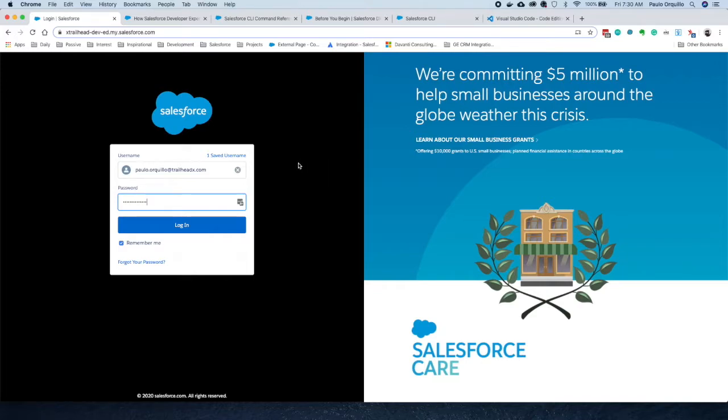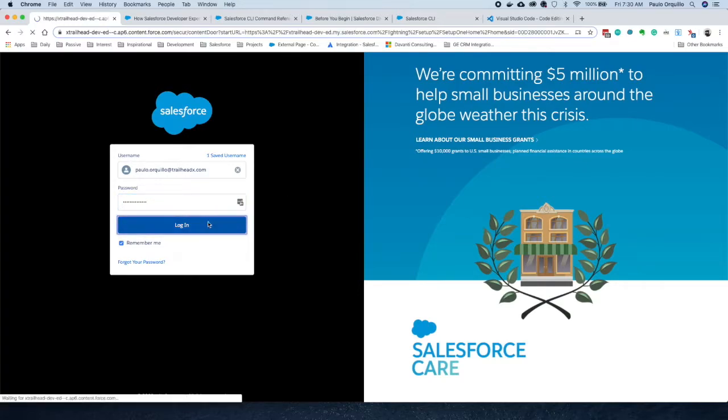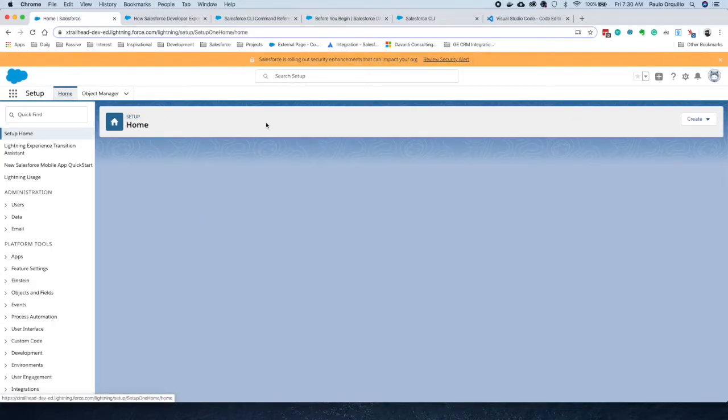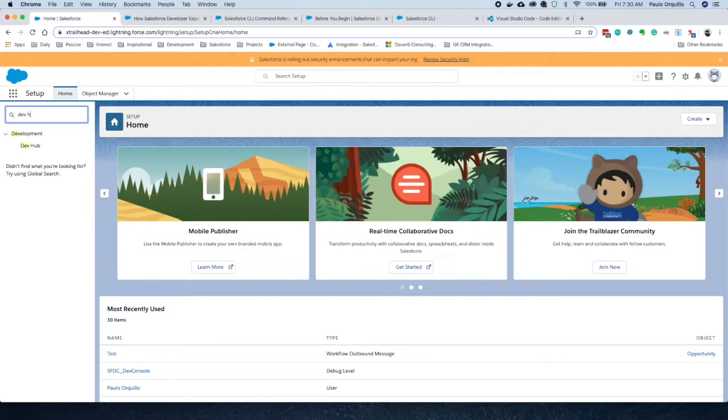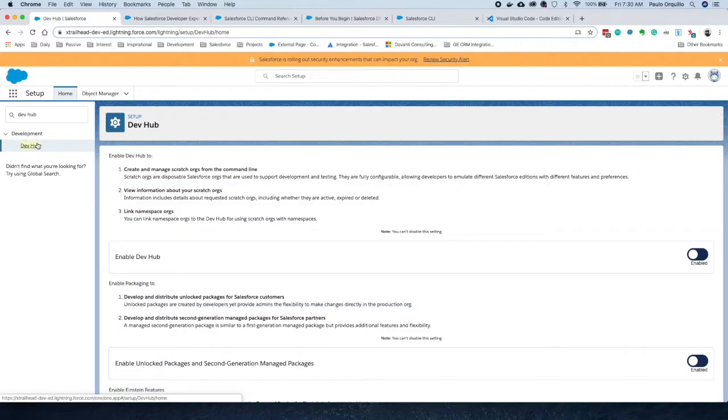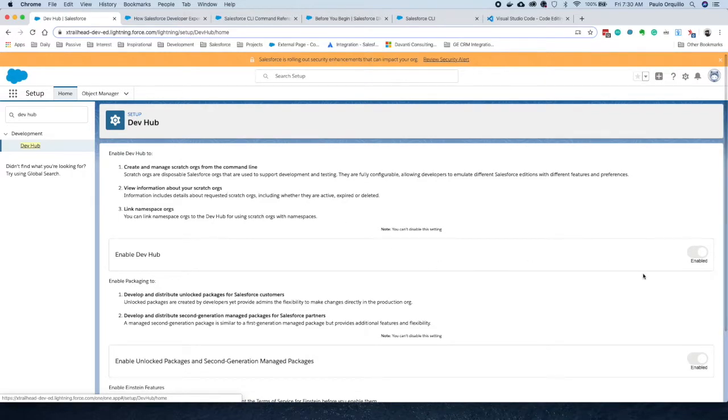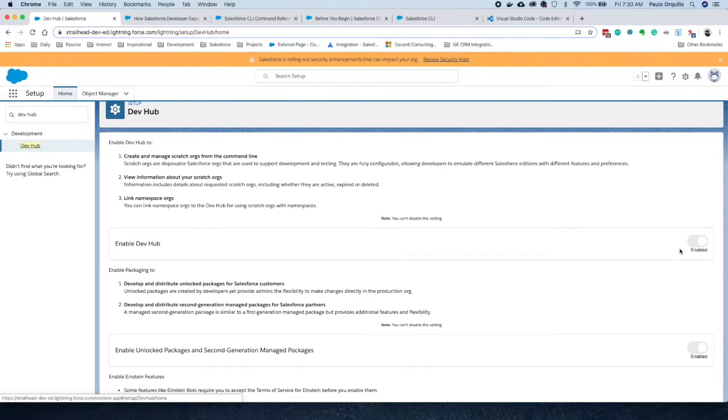The first thing to do is enable DevHub. Log into your production org, or if you're a developer, log in with your developer sandbox. Once you're logged in, search in setup, go to DevHub. Once there, just click on enable DevHub. Once enabled, you cannot disable it.